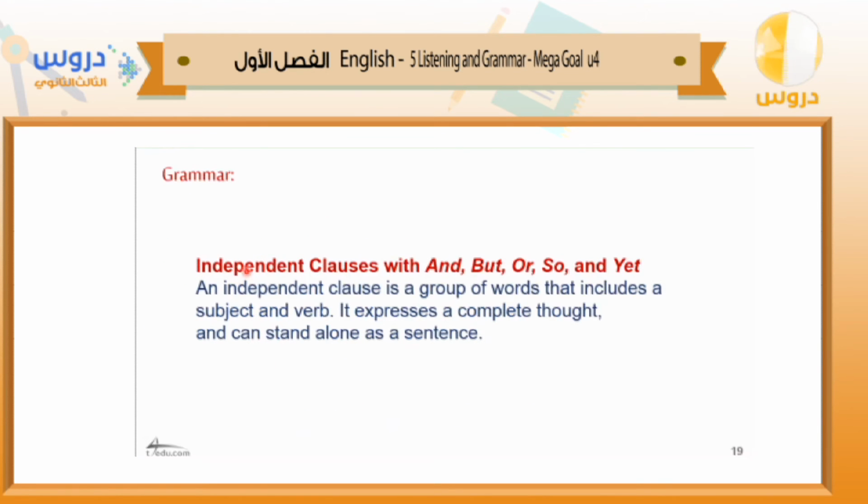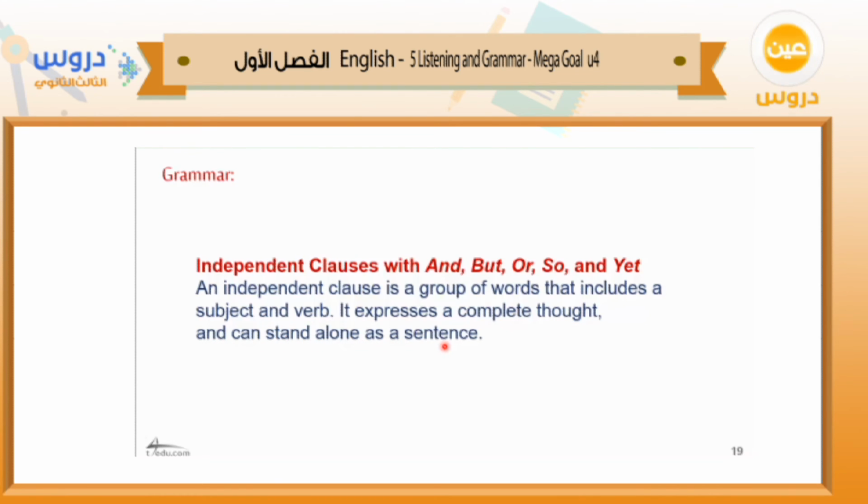The second type of conjunction is the coordinating conjunction. It goes with independent clauses with and, but, or, so, and yet. What's the meaning of independent clauses? Independent clauses means a group of words that includes a subject and verb, expresses a complete thought, a complete meaning, and can stand alone as a sentence.